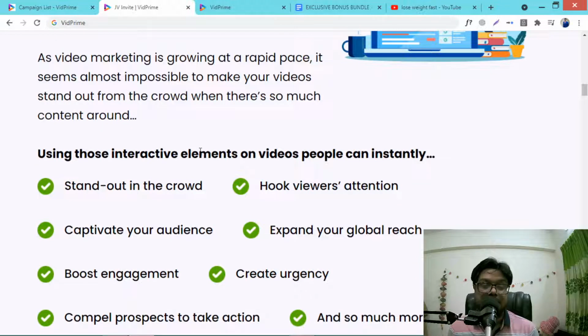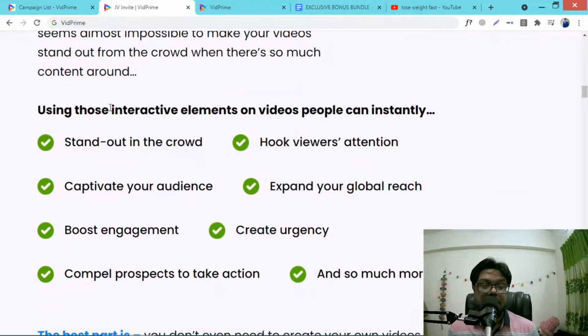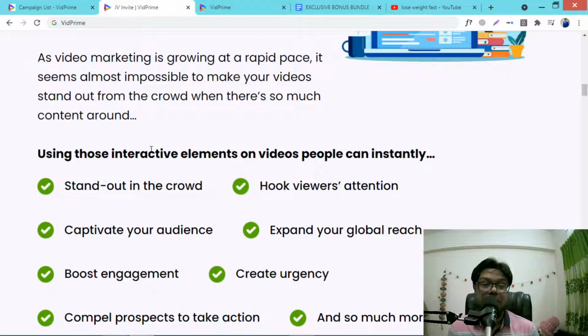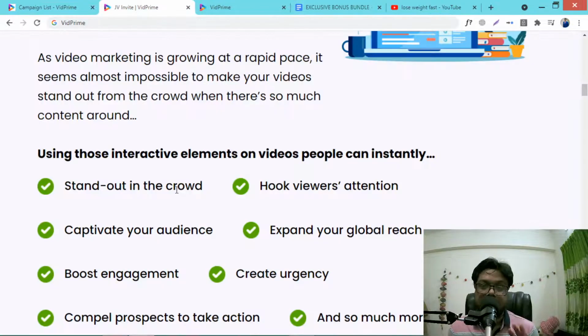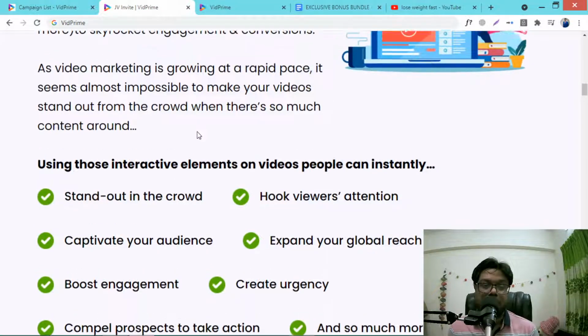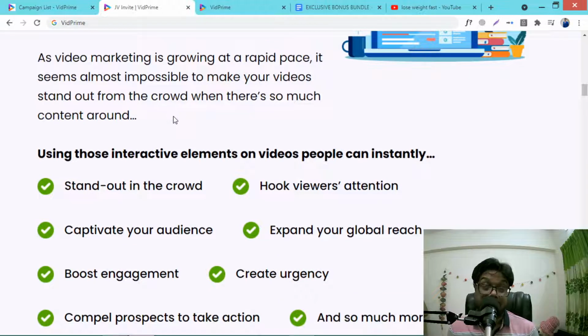See, with these interactive elements on your videos, and the best part is you don't need to create videos yourself. You can use any videos from YouTube, Vimeo or any other platform. You don't need to create videos. You can make very interactive videos by using other videos which are already available.